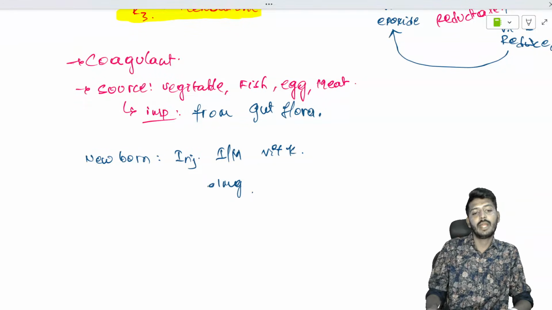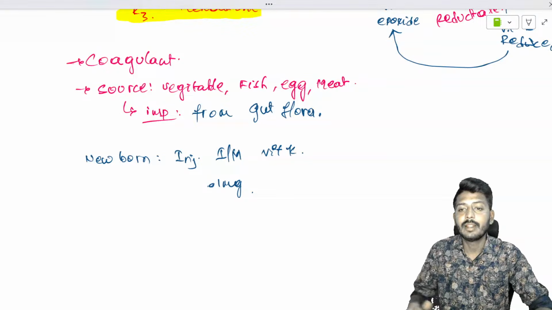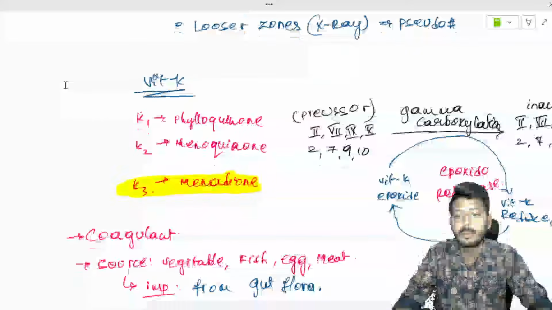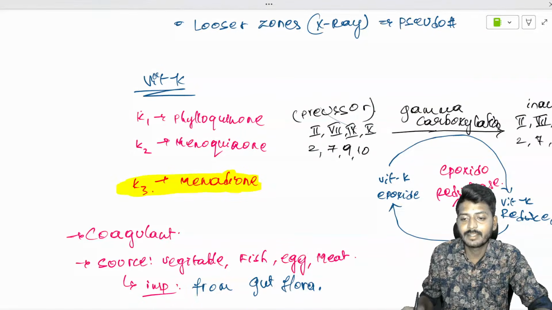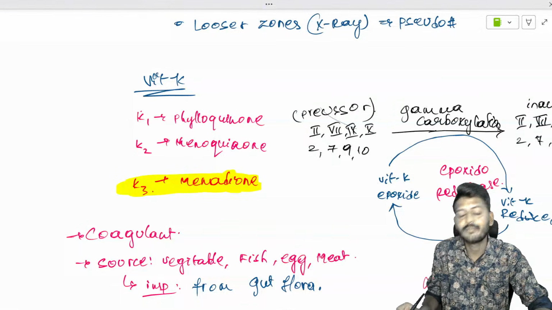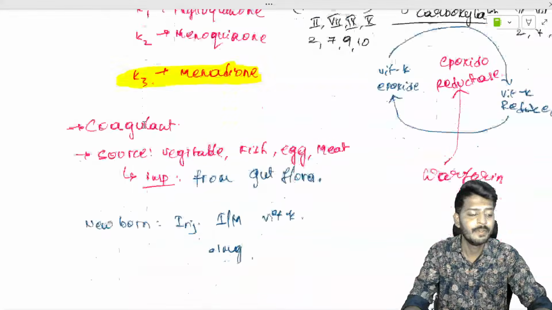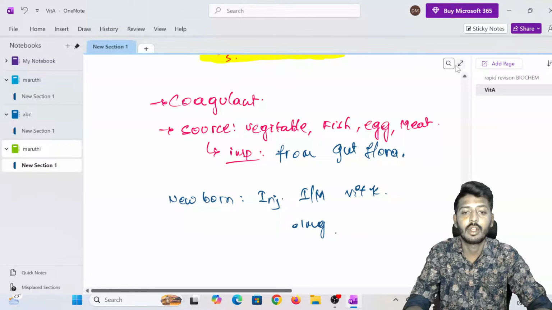Okay, so once we understood this, let's continue to the next aspect. There is a key important concept. This epoxidoreductase is blocked by warfarin. Warfarin is a drug which blocks the enzyme epoxidoreductase. That's the story of your fat soluble vitamins.